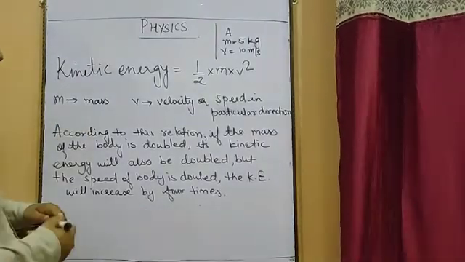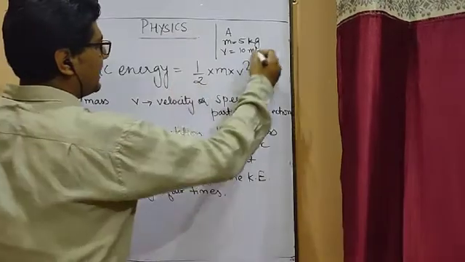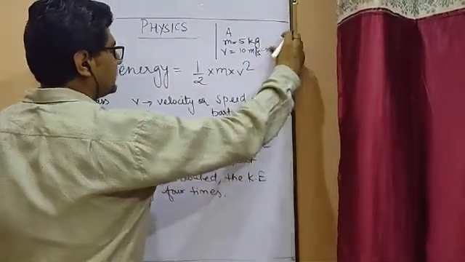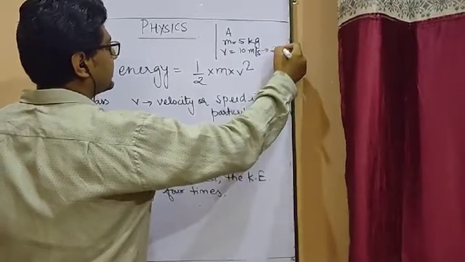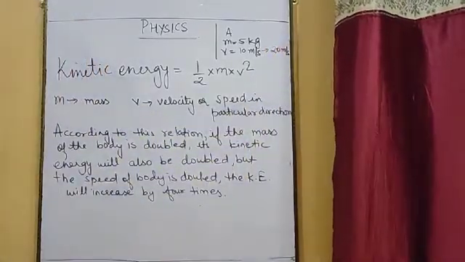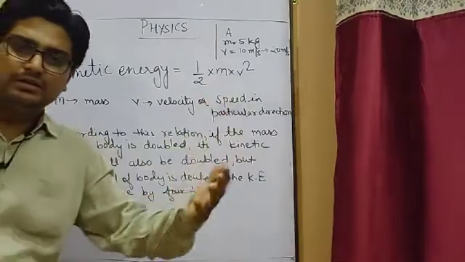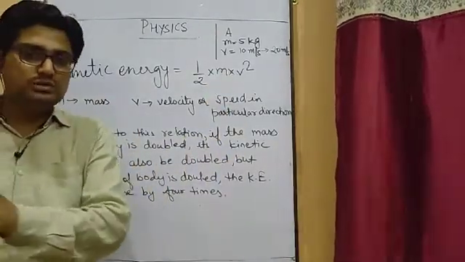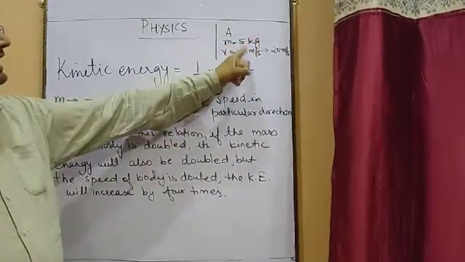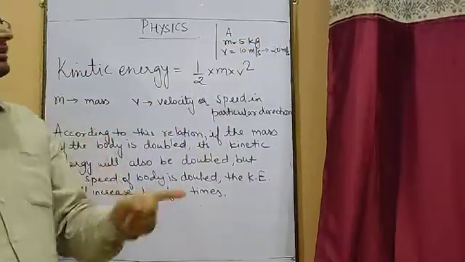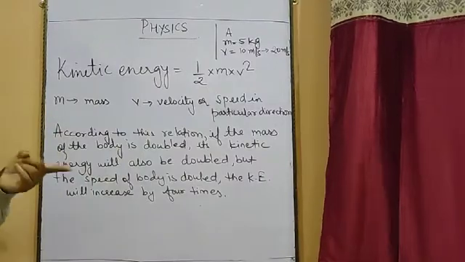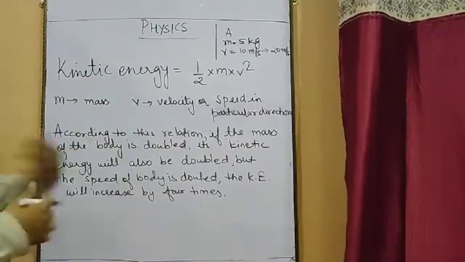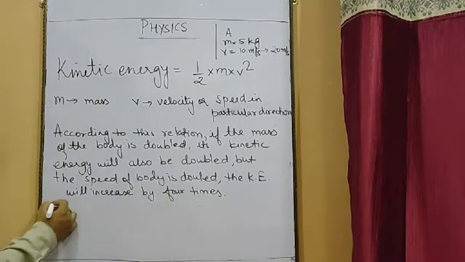But if instead of increasing the mass, I increase the velocity, like suppose instead of 10 meter per second, the velocity becomes 20 meter per second, means the velocity has doubled. Earlier, remember, the kinetic energy was 250 joules when the mass was 5 kg and velocity was 10. Now let us see on doubling the velocity, what happens to the kinetic energy?